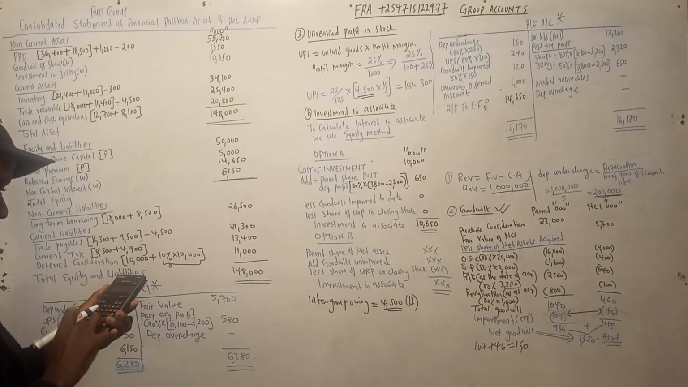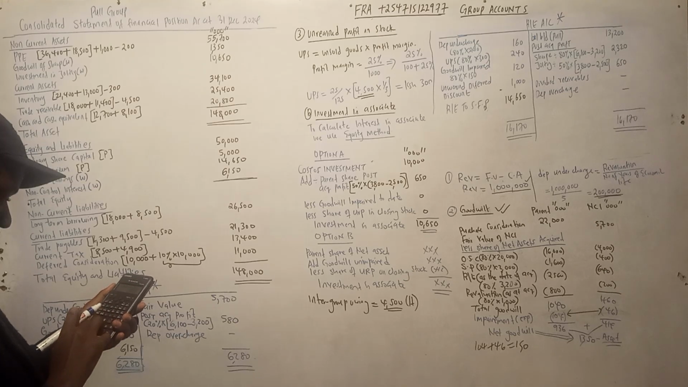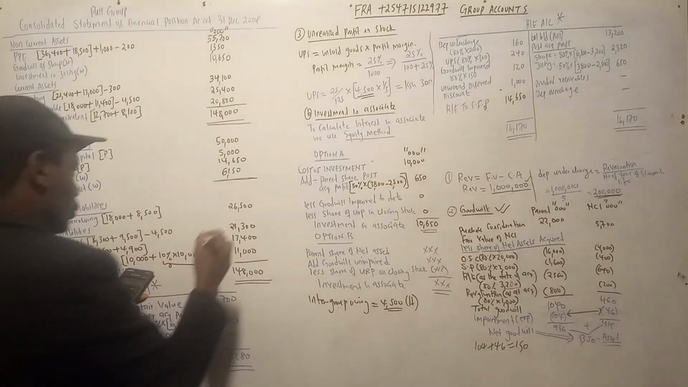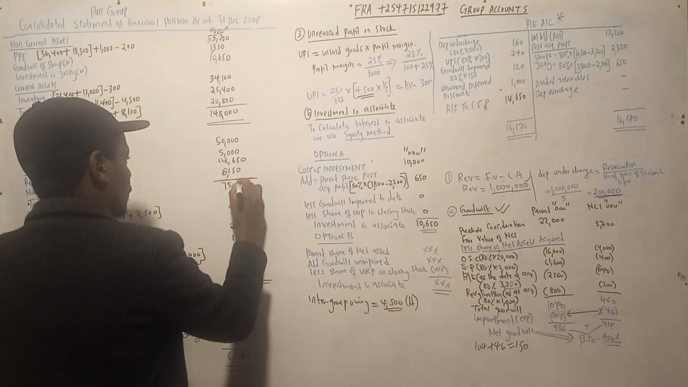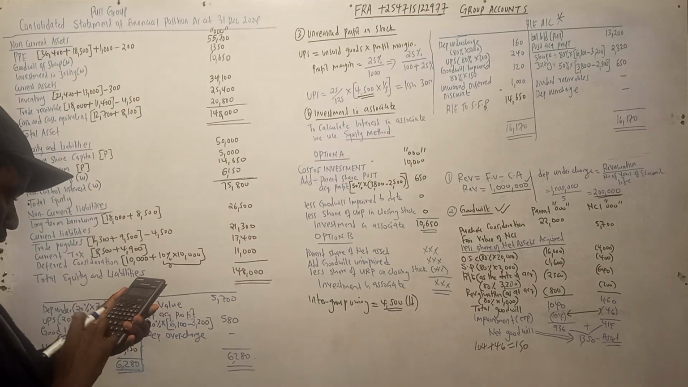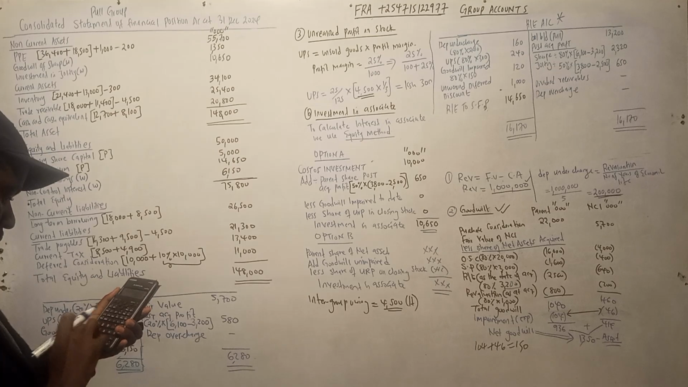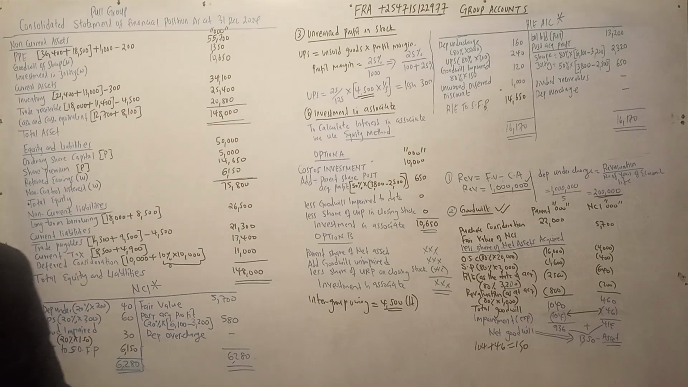So let us add them together. 50,000 plus 5,000 plus 14,650 plus 6,150. So it's 75,800. Then we add 26,500, 21,300, 13,400, 11,000. Yes, so that is all about that question.